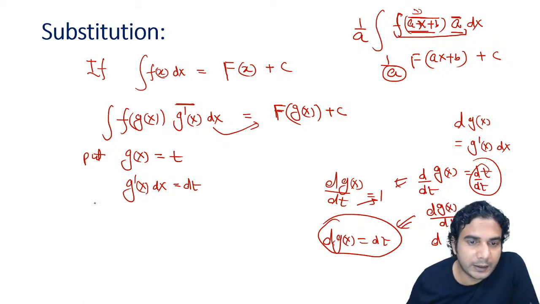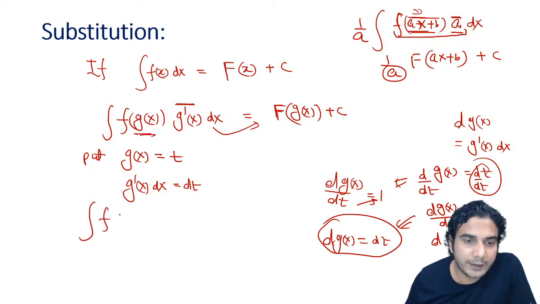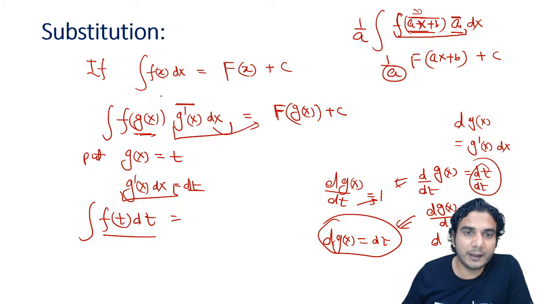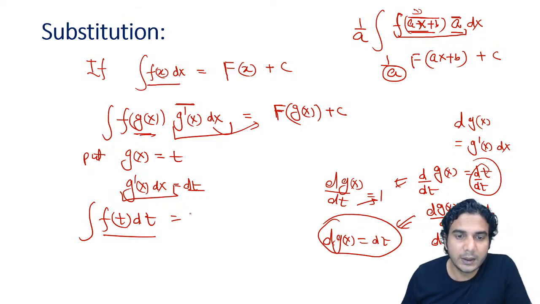Now after substitution, just replace g(x) by t. So it will be f of t and g dash x dx is dt. So you have reached this point: f of t dt, that means f of x dx. So the integral of this will be capital F of t plus c.